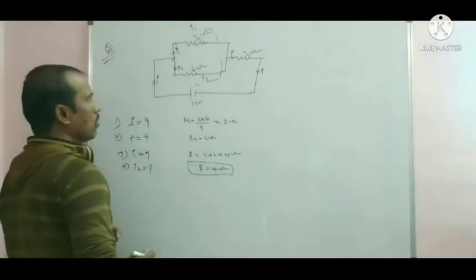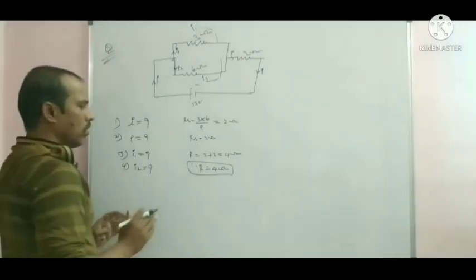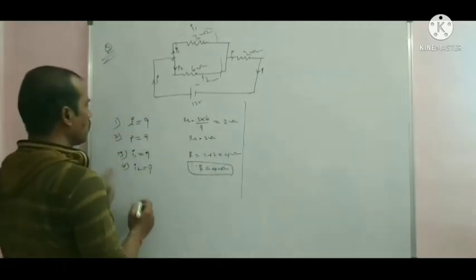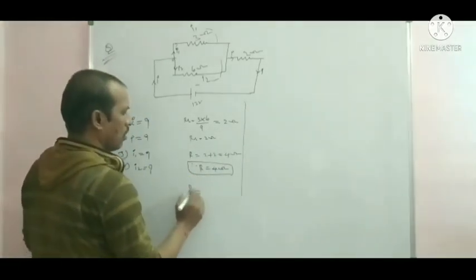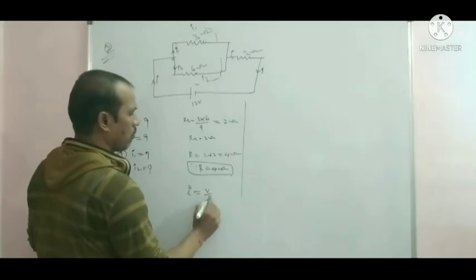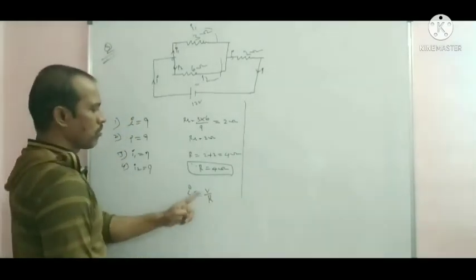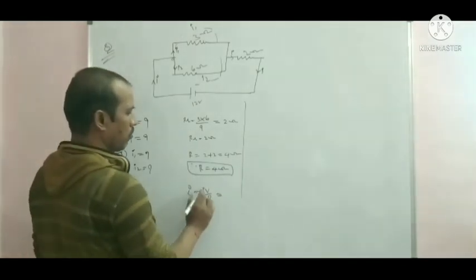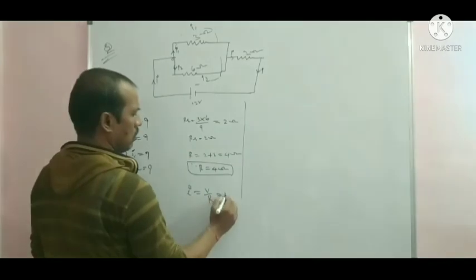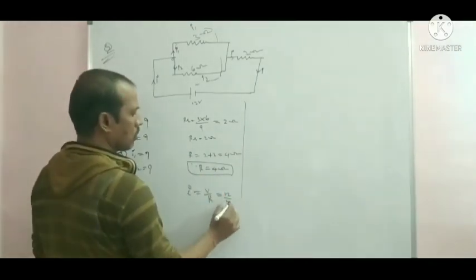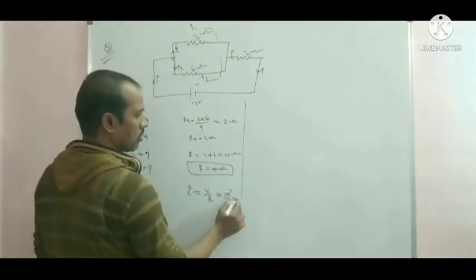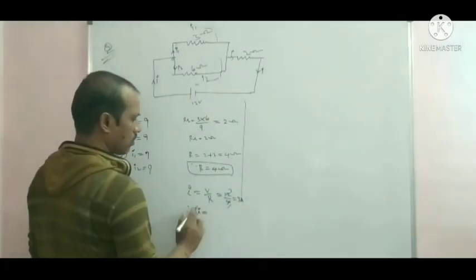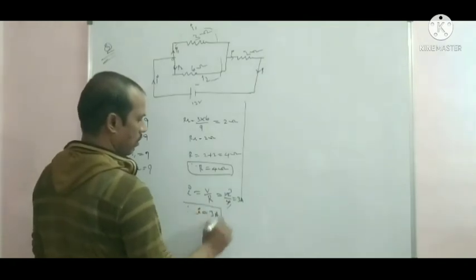Now first find the main current in the circuit. The main current is I equals V by R, from Ohm's law, V equals IR, so I equals V by R. Substituting, V is 12 volt and R is 4, so 12 divided by 4 is 3 ampere. The main current in the circuit is 3 ampere.